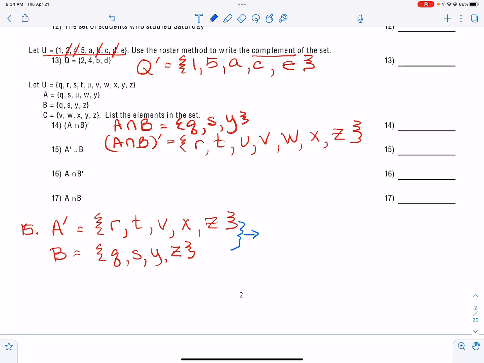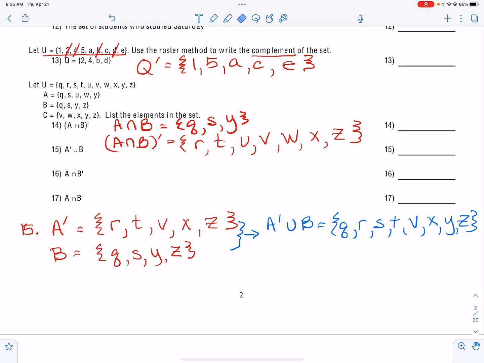And I don't write any repeaters, okay? So A complement with B is going to be Q, R, S, T, V, X, Y, Z. I simply list all of those in the complement of A and in B and put them in one big set. Now I do the same thing for 16.